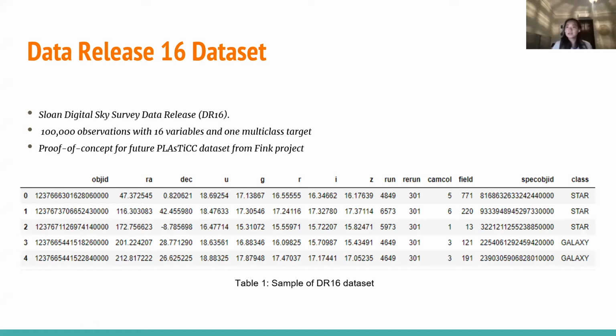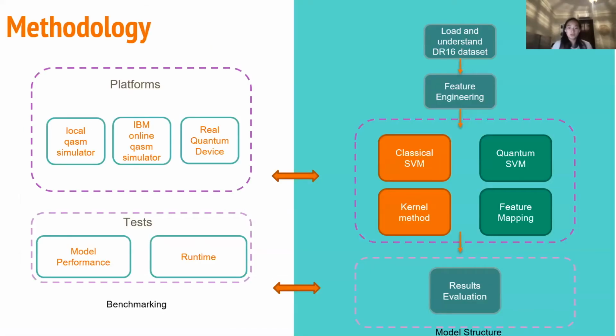So in order to answer these questions, we work with Data Release 16 from the Sloan Digital Sky Survey. This data set contains 100,000 observations with 16 variables and one multi-class target. We use this data set also as a proof of concept for the future PLAsTiCC data set mentioned in our report from the FINC project. As you can see, on the right-hand side is our modeling structure, and on the left-hand side is our benchmarking structure.